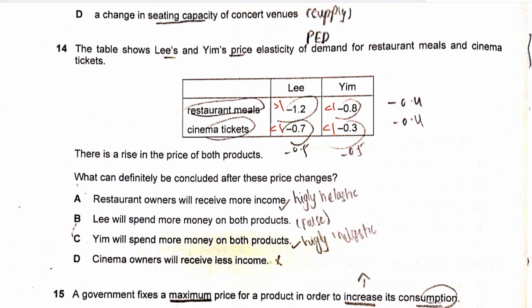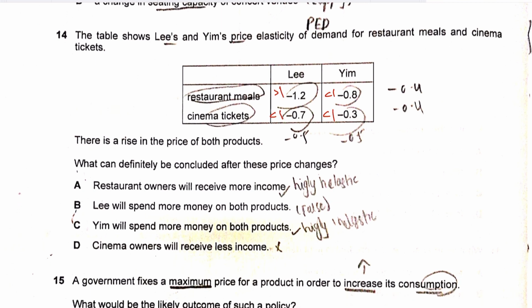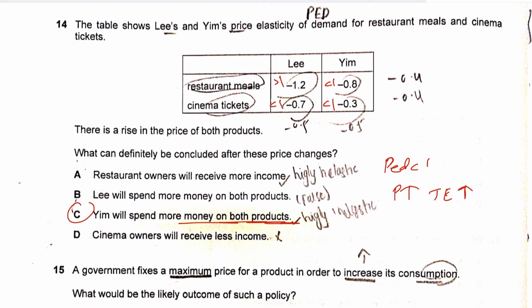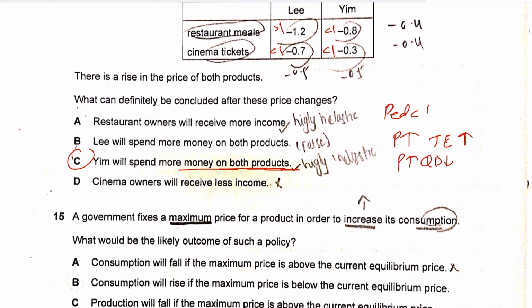Sorry, not Lee, it's actually Yim. Yim will spend more money on both products because the elasticity for Yim for both the products, restaurants and cinema, is inelastic. And remember that whenever the PED is less than 1 and the price goes up, the total expenditure of the consumer goes up. The reason is that if the price goes up, the quantity demanded contracts, but the extent to which it contracts is relatively less. The price effect is more than the quantity effect, and the increase in price offsets the fall in quantity such that total expenditure for the consumer and total revenue for the firms increase. That makes C the correct answer.